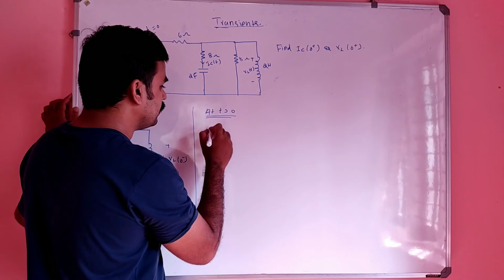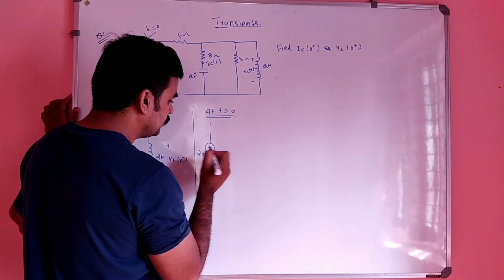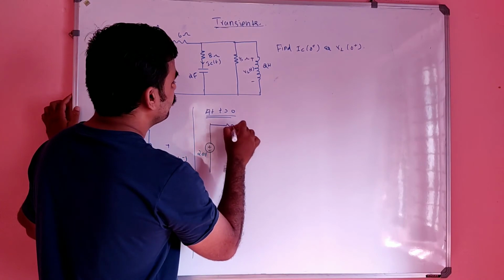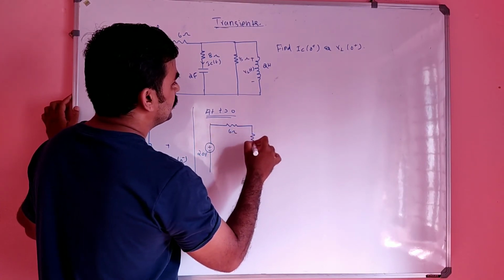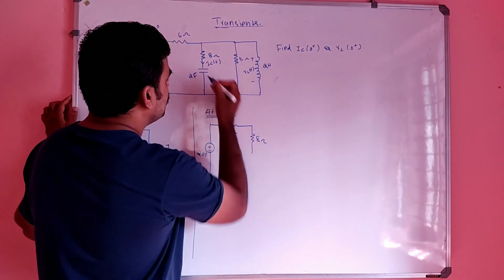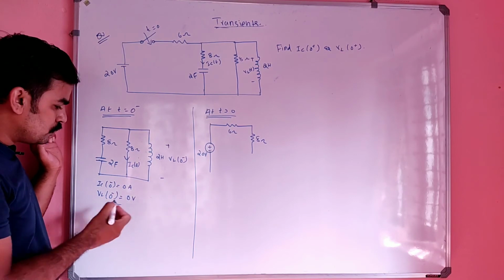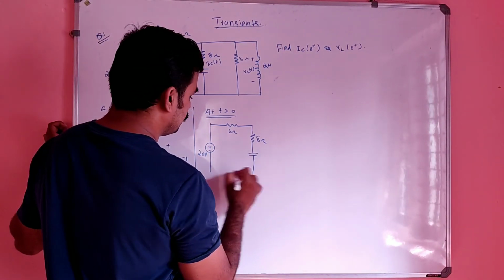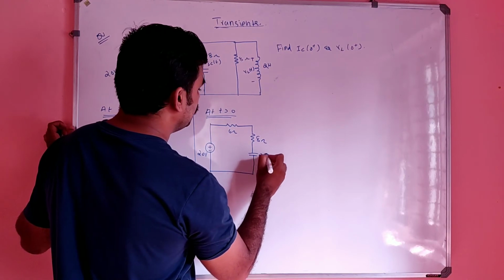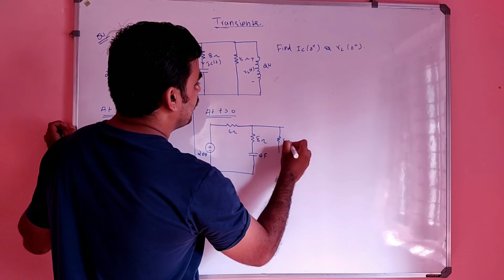So our figure will become 20 volt, 6 ohm, 8 ohm. This capacitor can be represented by a capacitor in series with a voltage source, but the voltage is 0, so no need to draw that source. So it is simply 2 farad, 8 ohm.